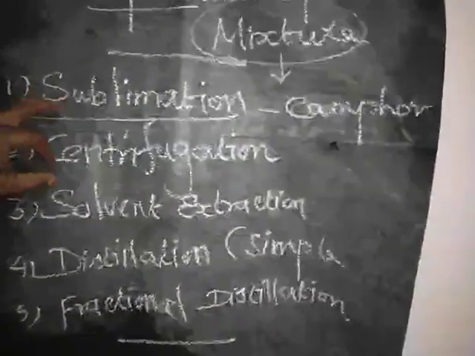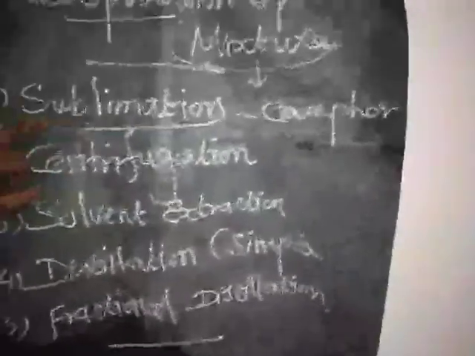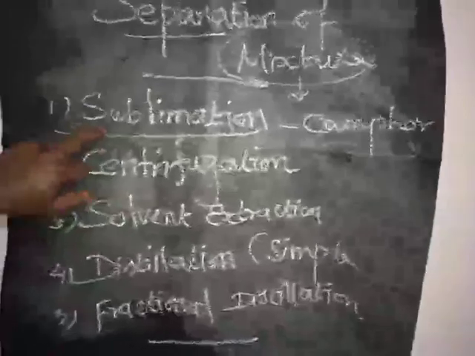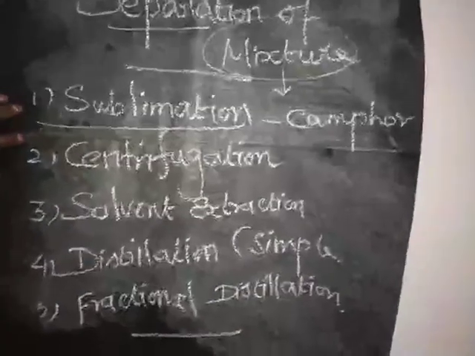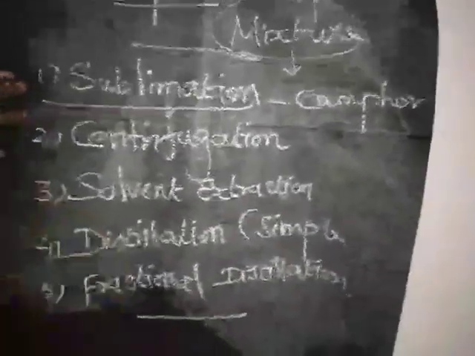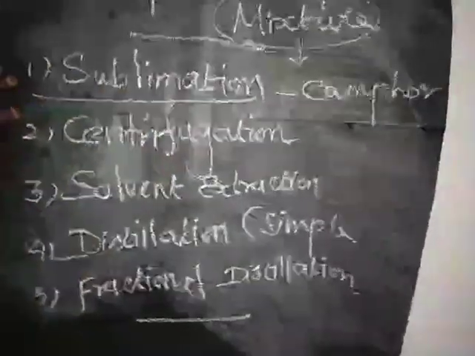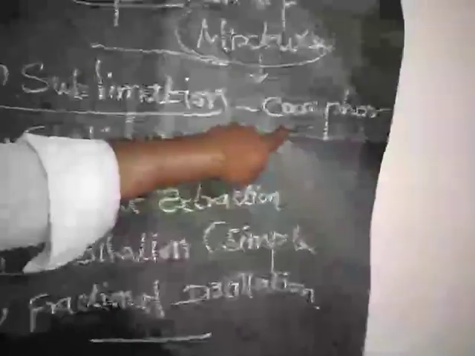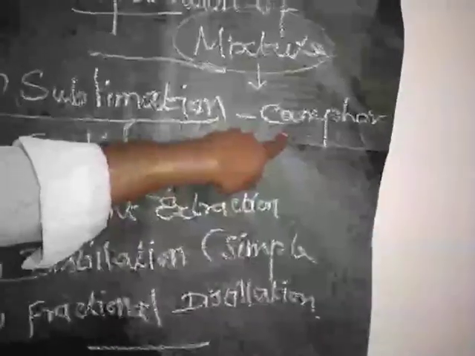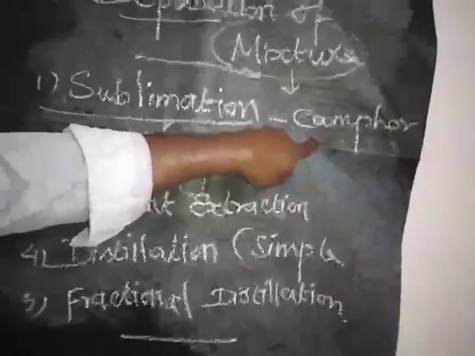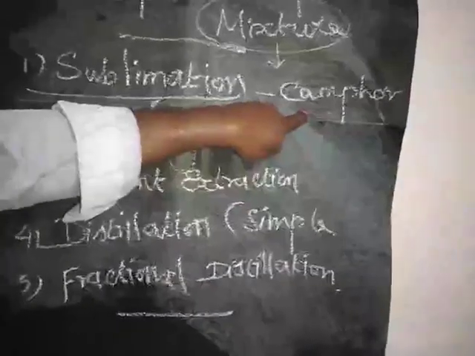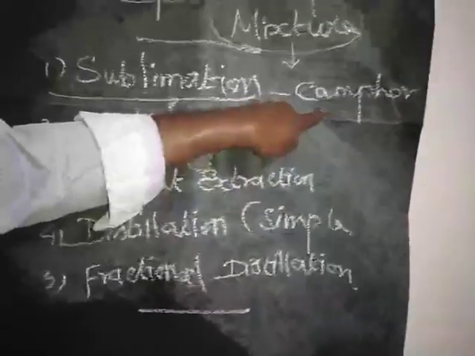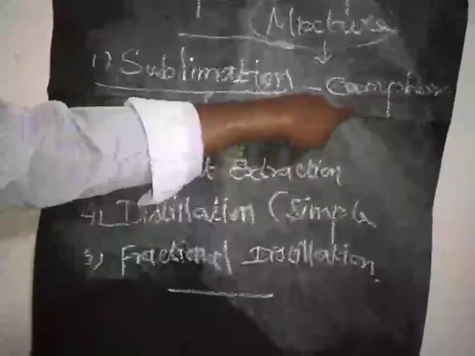So how to define sublimation? It is the process of converting a substance into gaseous state without changing into the liquid state. So that is called sublimation. If you are going to a temple, before praying to the god, we take camphor and give the light, the heat energy, so automatically camphor is converted into gaseous form without changing